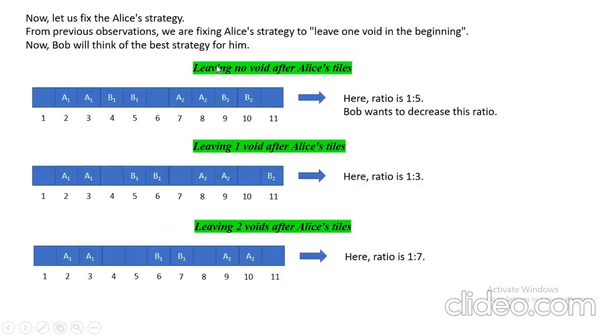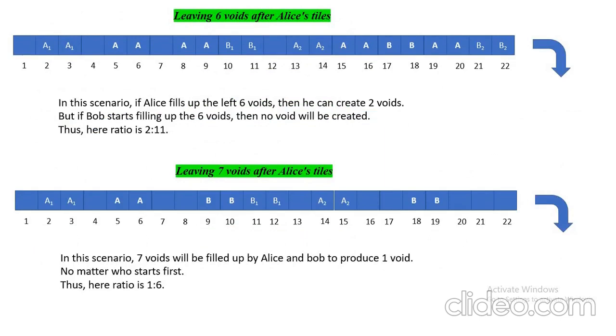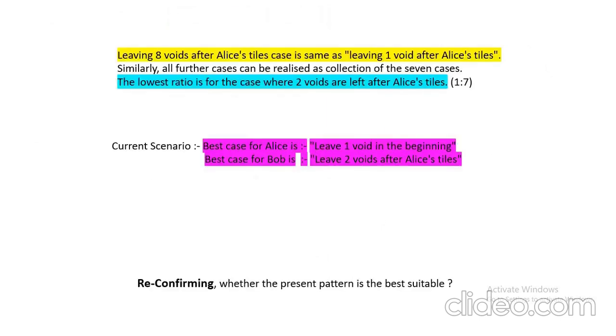Similarly, here what is happening is that when A is leaving 1 void, then B is leaving 2 voids. So it is forming a packet of 7. So when we are getting a 7 void, then it will be filled by A and B in the same fashion. It will create 1 void. So it is in a period of 7.